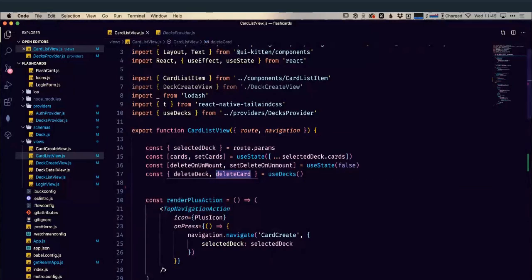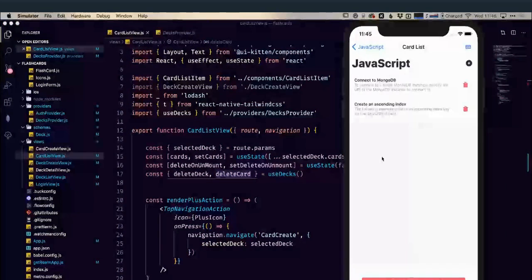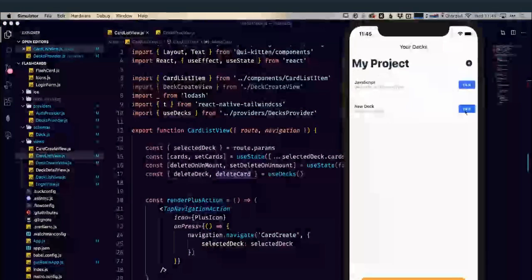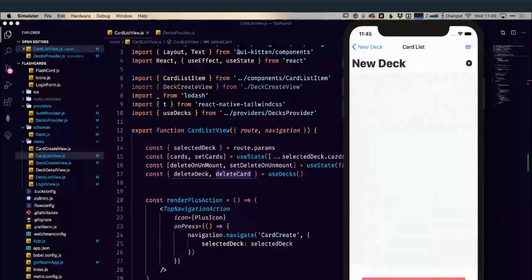Back to our application, we've got our different decks here. We've got the new one I created. Doesn't have any cards yet, but I can go in here and I can delete deck, and it's gone. Okay, so that delete, as I said, is not just happening on my device. That delete is also going back up to Atlas and will be reflected in every other device that I have connected to it at the moment.